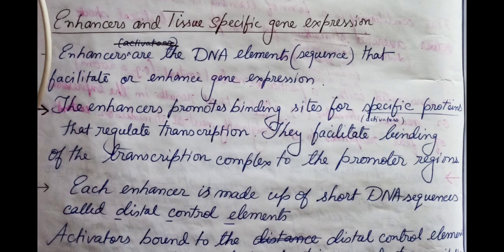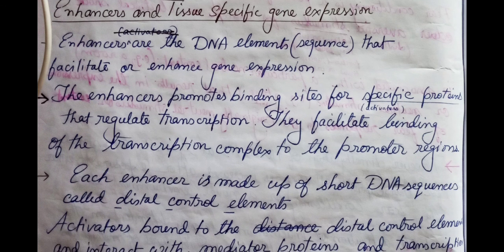Enhancers are DNA elements, they are sequences that facilitate or enhance gene expression. Both enhancers and silencers are DNA elements.